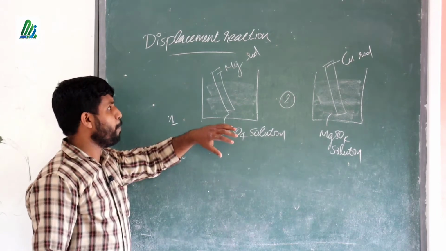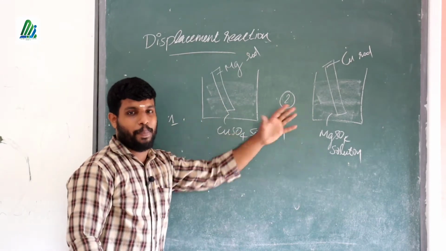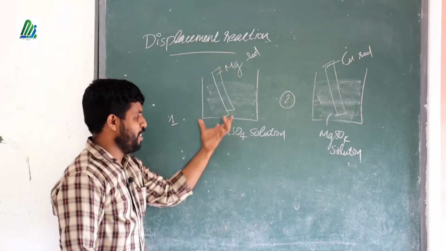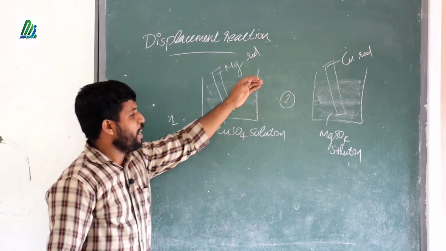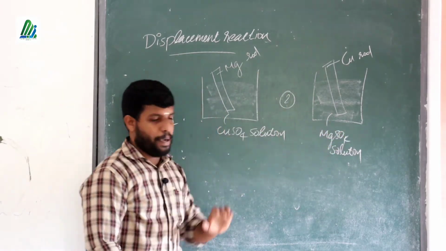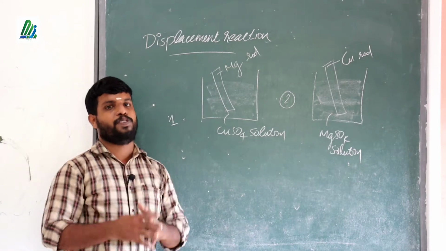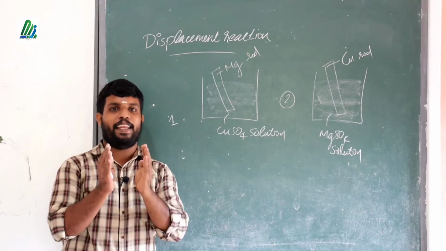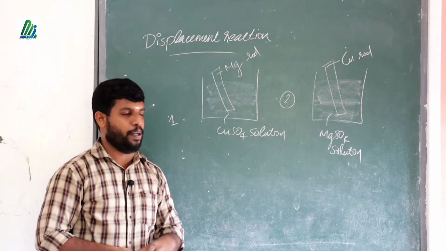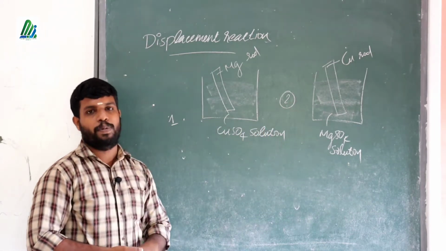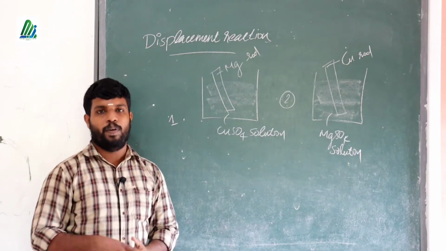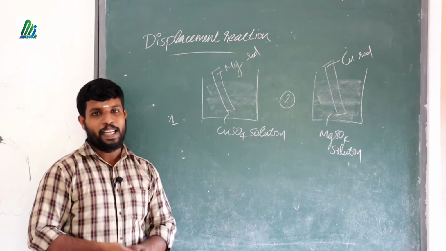So two experiment beakers are there. A magnesium rod is dipped in copper sulfate solution, and in the second one a copper rod is dipped in magnesium sulfate solution. You want to observe whether any chemical reaction will take place. How can you know whether a reaction has taken place or not? It is very easy.